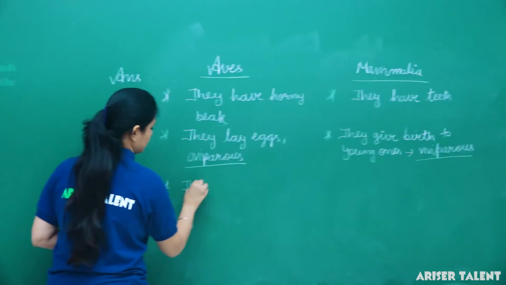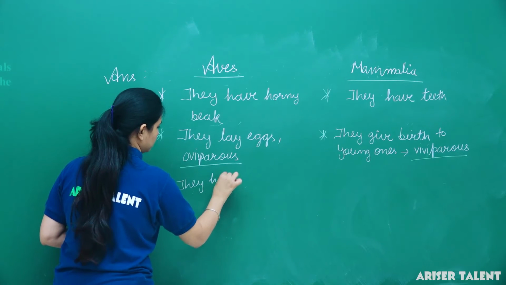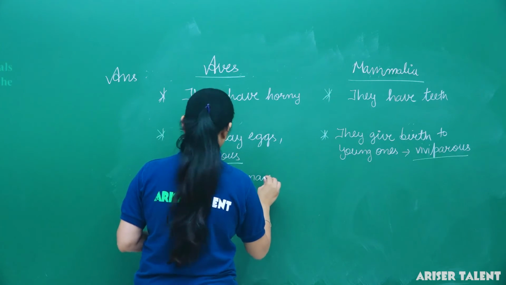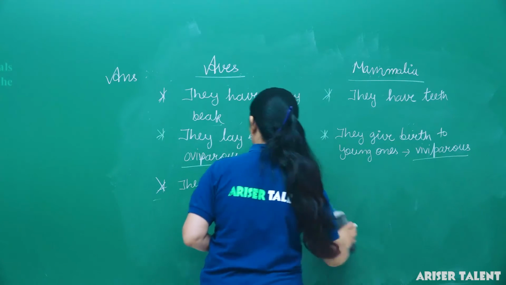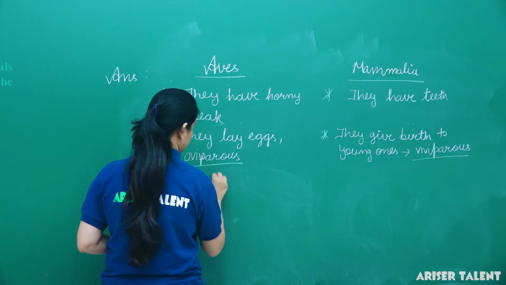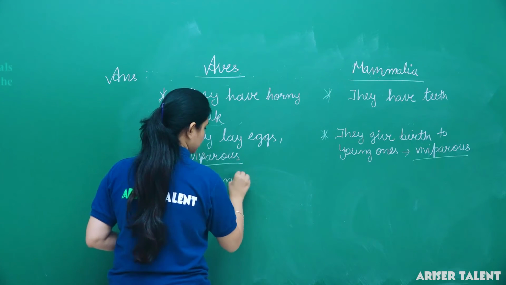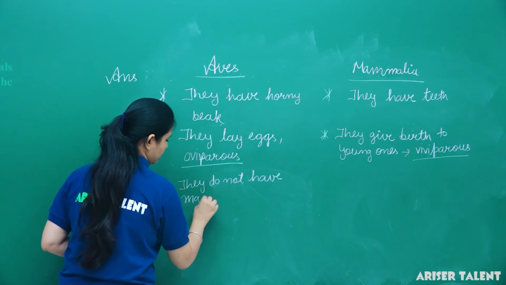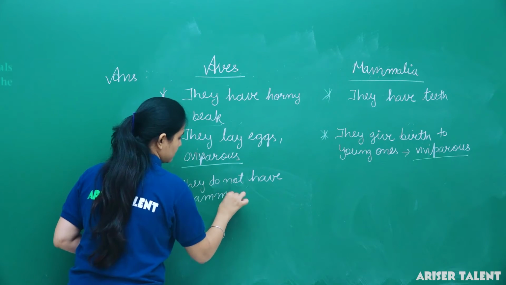They have mammary glands. Aves do not have mammary glands.